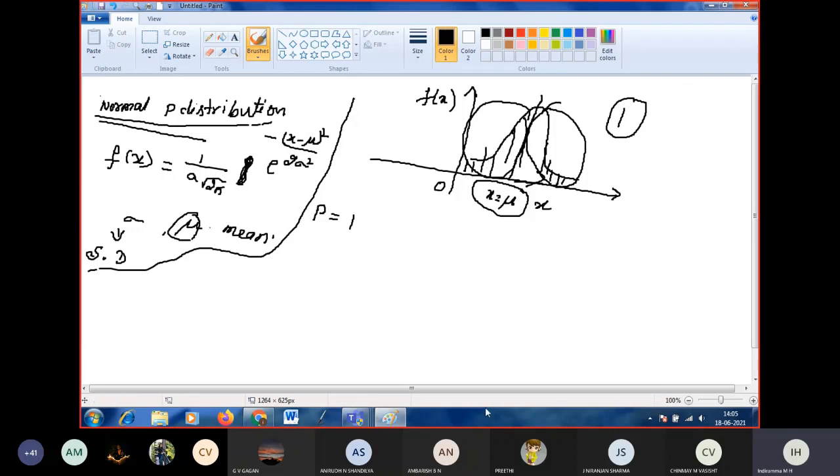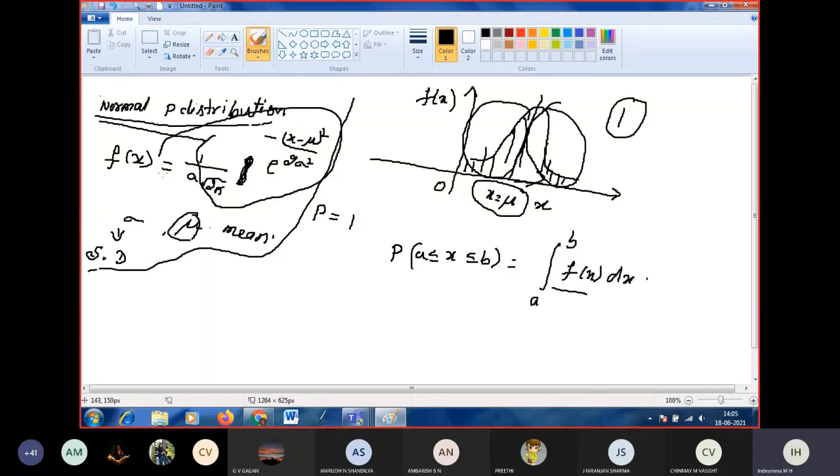Next, if you want to find the probability between the points A and B, we can use the formula: P of x lies between A and B is equal to the integral from A to B. For continuous probability, the integral symbol only should be used, not summation. Integral from A to B of f of x dx. This we are using. So f of x is nothing but this function.